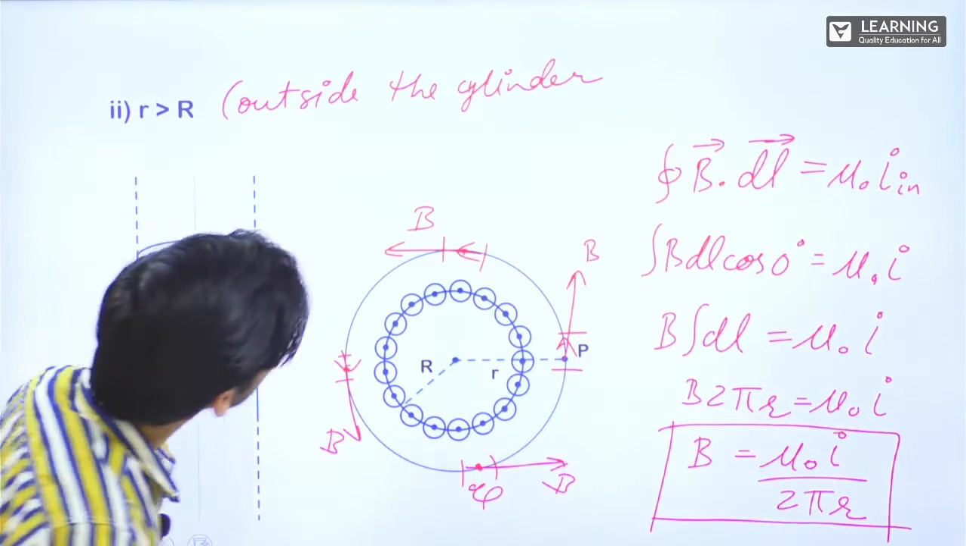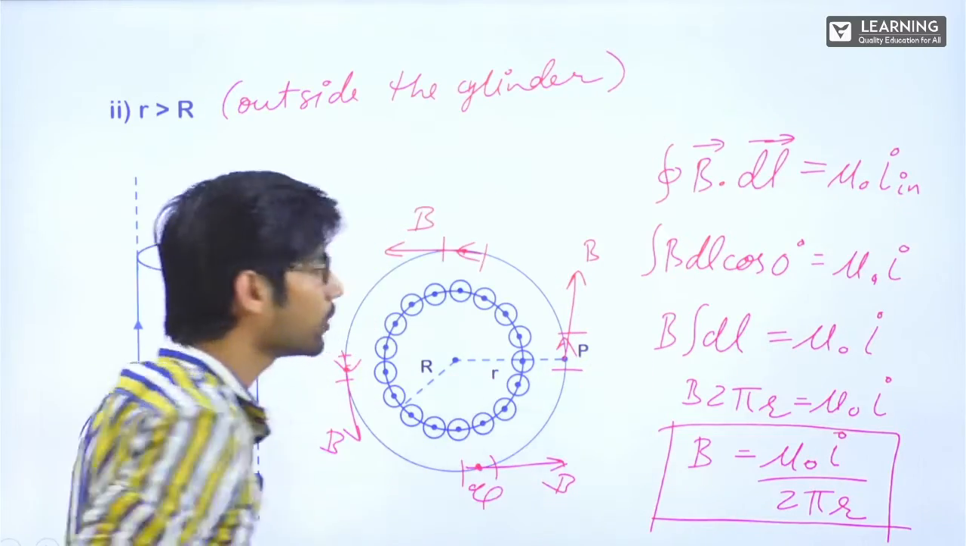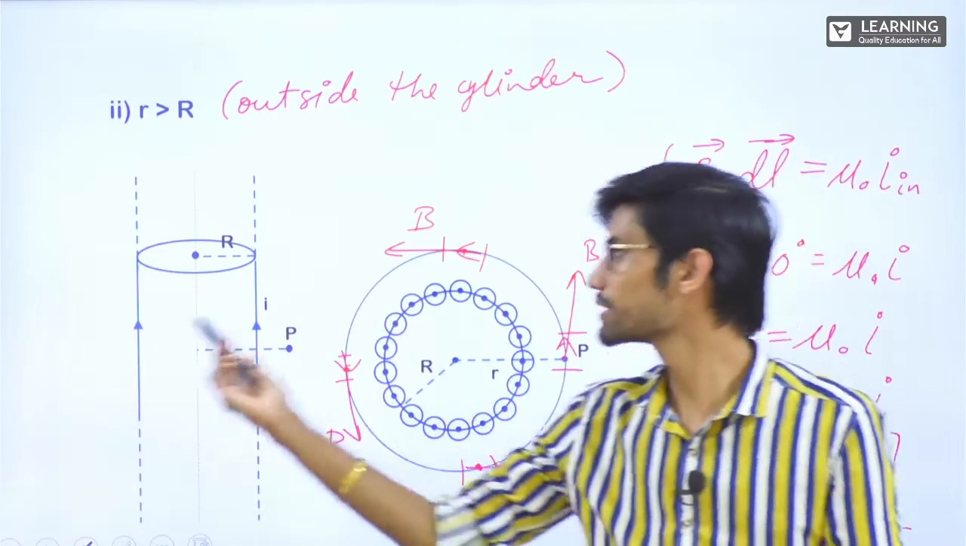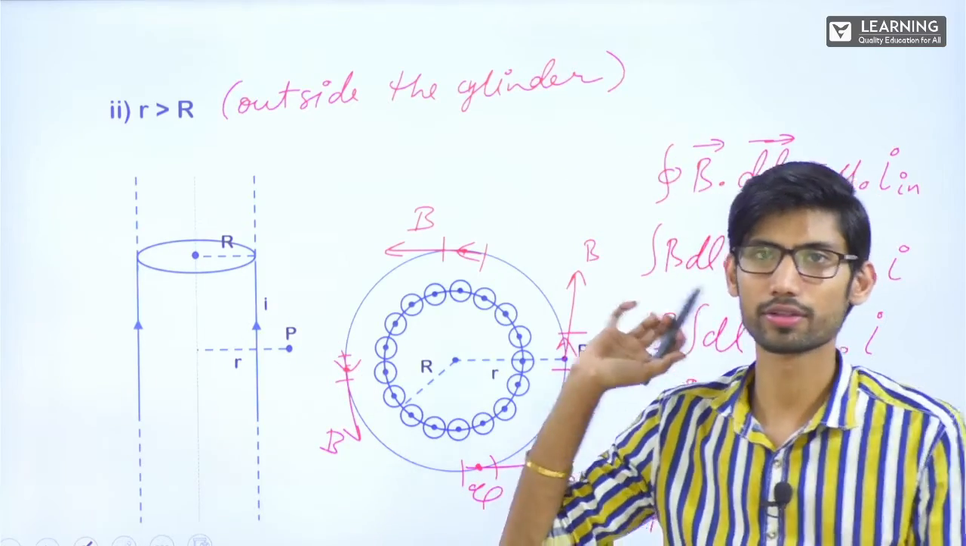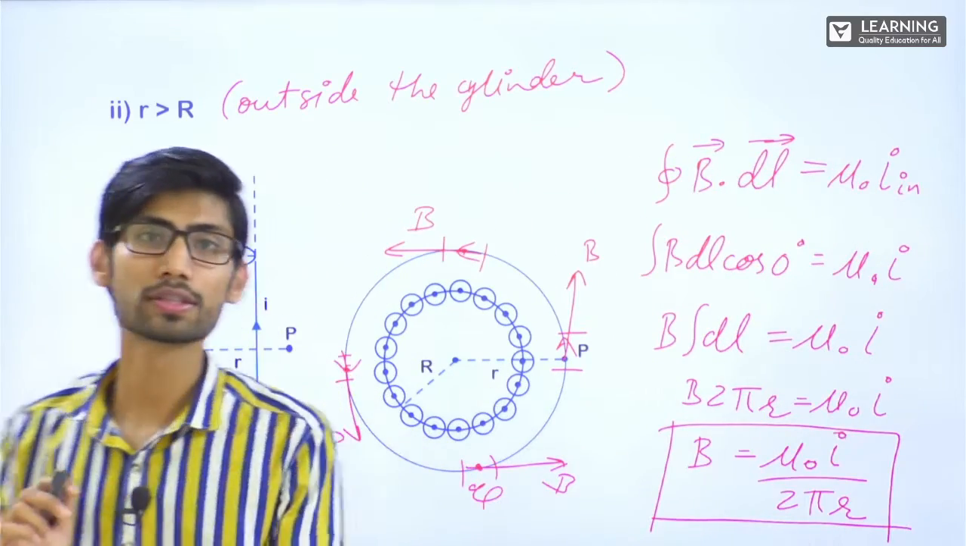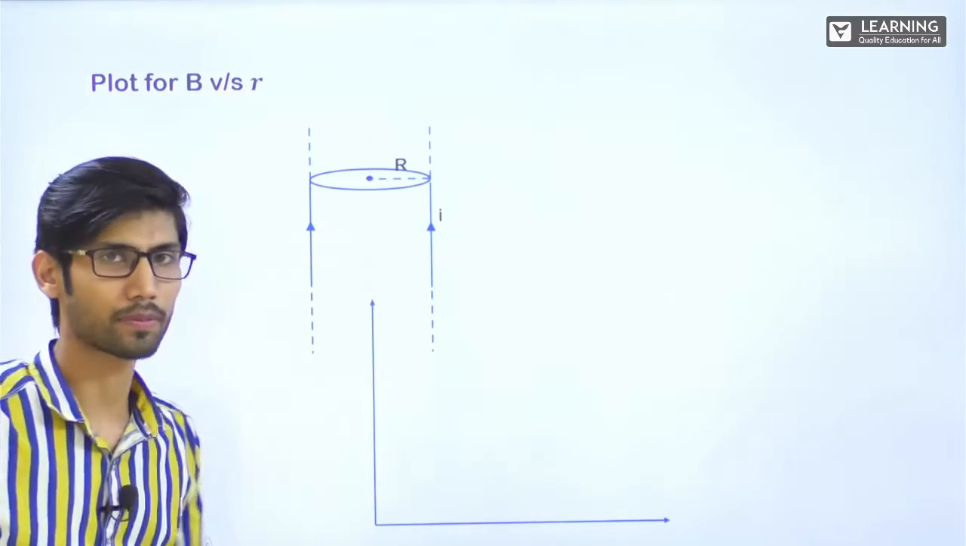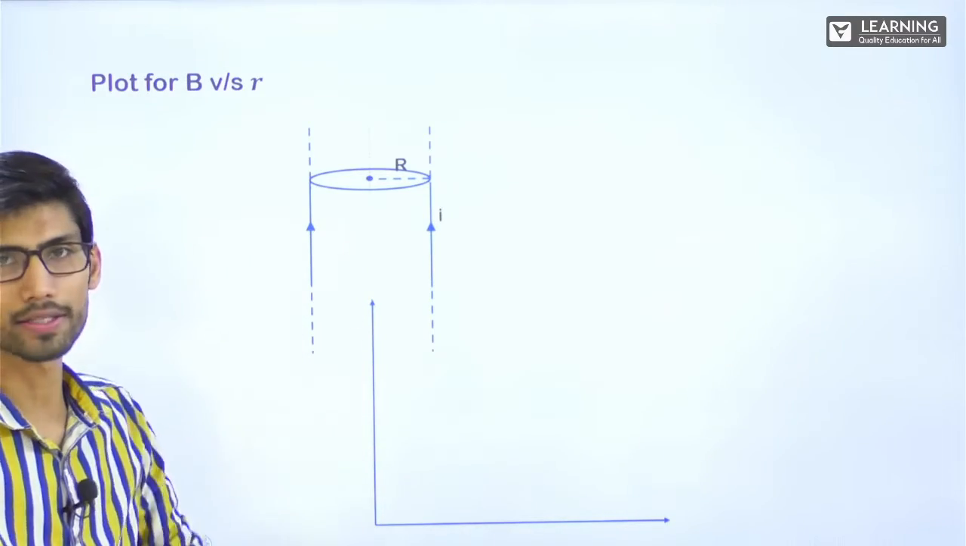Now, I hope you understood both the cases of when the current is at the surface. Now we'll be talking about when current is distributed. Acha, before that, plot for B versus R, for this case when the current is at the surface.